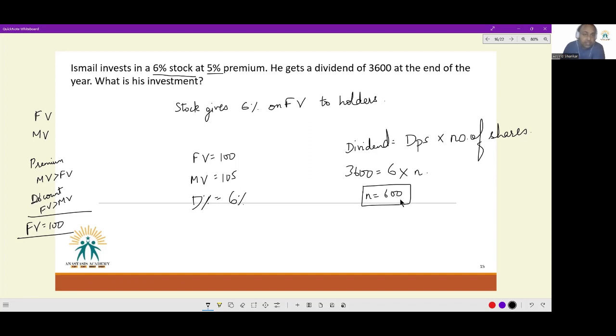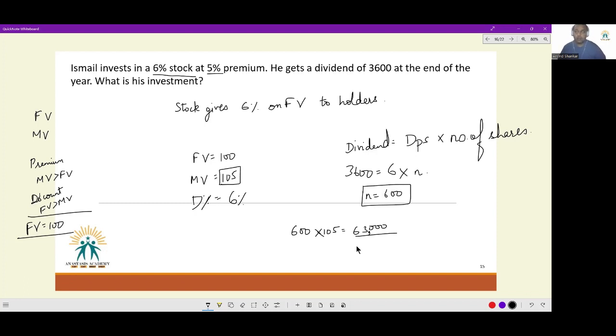Now, when you're buying shares, when you're investing in shares, you don't buy at face value, you buy at market value. When you buy at market value, what was his investment? 600 into 105, which is equivalent to 63,000. Before anyone ends up misinterpreting face value and market value, face value does not mean cost price, the price at which it was issued.